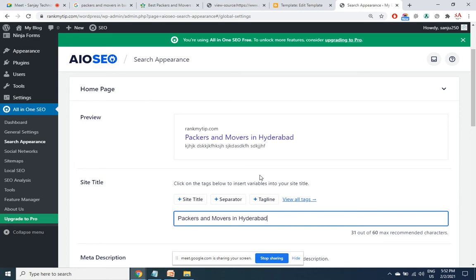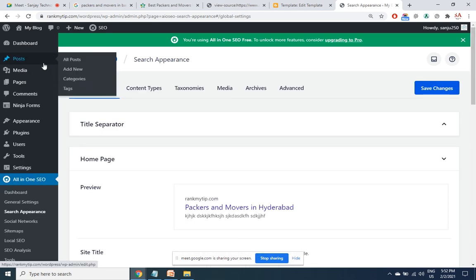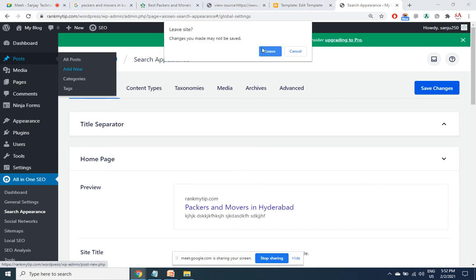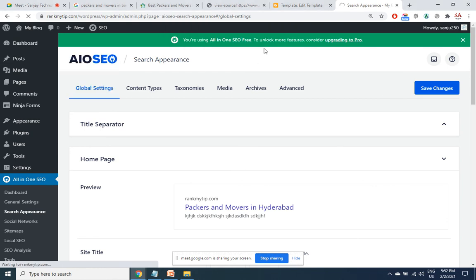How about internal pages? Because you have installed this plugin, whenever you publish a post, henceforth, at the bottom of the post, you'll be able to see the All-in-One SEO Pack box.